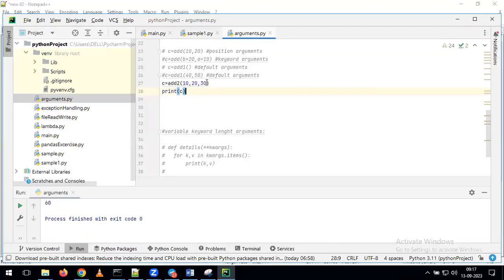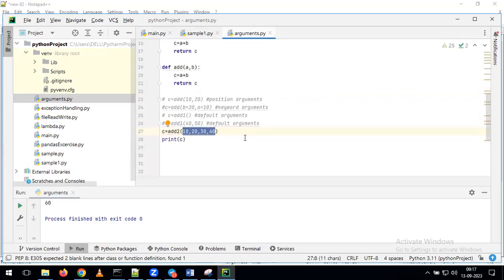Okay. Now what I will do here is, instead of 3 values, I will pass 4 values. Now you tell me, do we need to make any changes in the program? Earlier I gave only 3 variables. Now I have given 4 variables. Do we need to make any changes in the program here? No need to make any changes. Just run it. Now see, we are getting output as 100. In the same way, here I'm passing 3 more arguments, 50, 60, 70. Now we have given a total of 7 arguments. And with this also, your program will run without any kind of error.